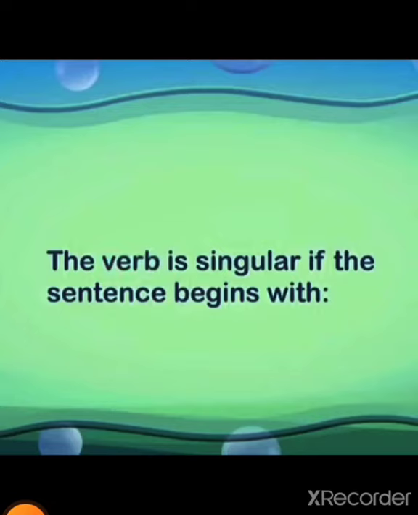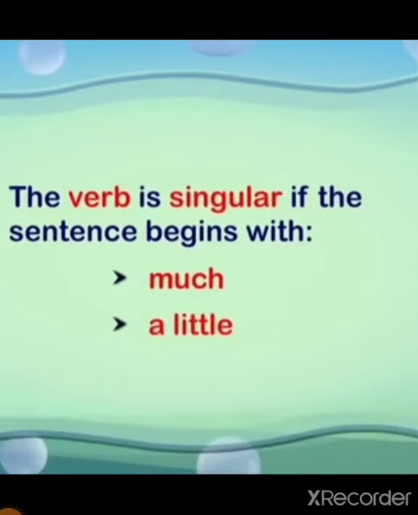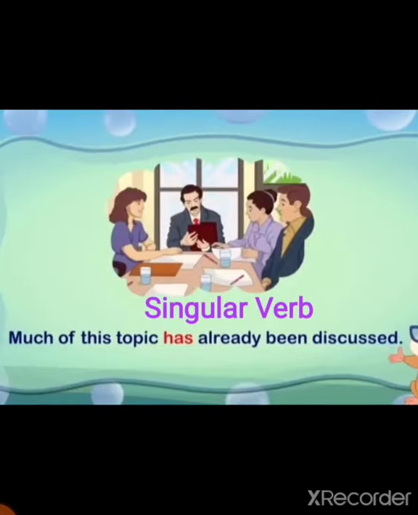The verb is also singular if the sentence begins with much, a little. For example, much of this topic has already been discussed. So here the sentence starts with much. So that is why we will see here a singular verb will follow. Okay. So much of this topic has already been discussed. So a singular verb will follow.